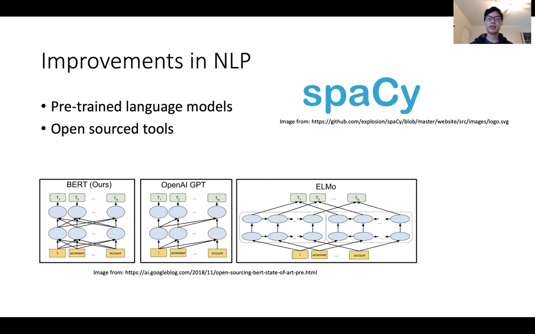GPT-2 in particular has shown that these models are capable of generating text at or near the level of human poets, and all of these language models have gone on to achieve state-of-the-art results on multiple NLP and NLU benchmarks. In addition, there are also open source tools such as Spacey that give practitioners and researchers the ability to push and keep pushing the envelope of what is possible in the field.